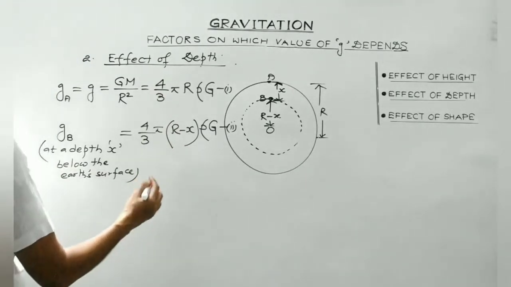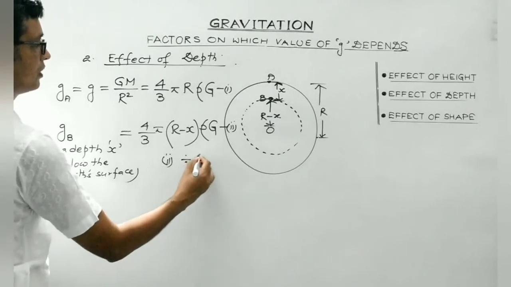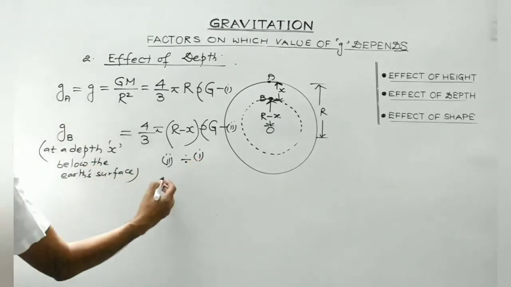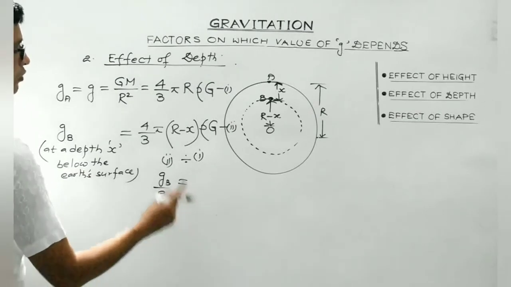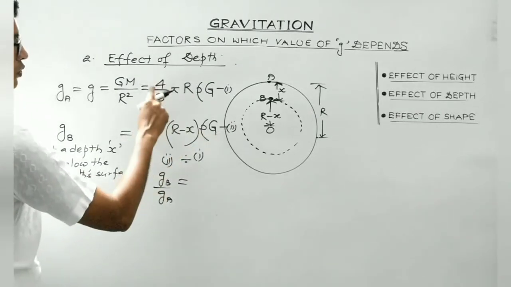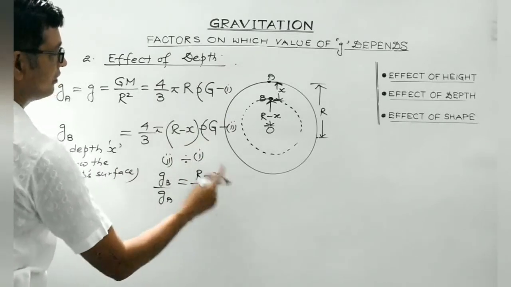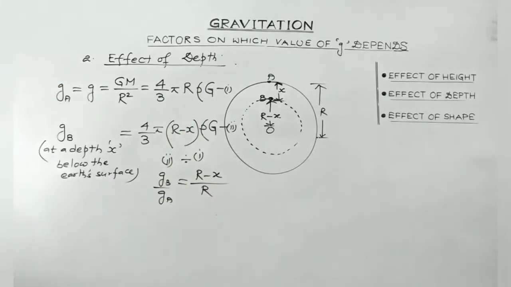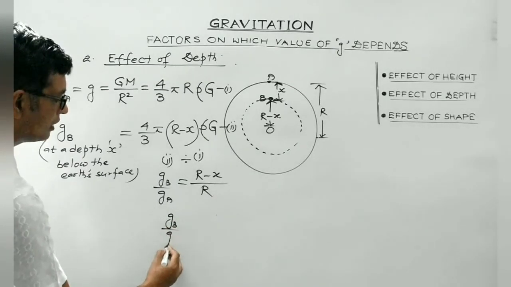So now, in order to compare these two, suppose we divide first from second. What we get is GB divided by GA. It is equal to 4 by 3 pi r rho g. It is common, so we'll be left with r minus x divided by r. So GB divided by GA.